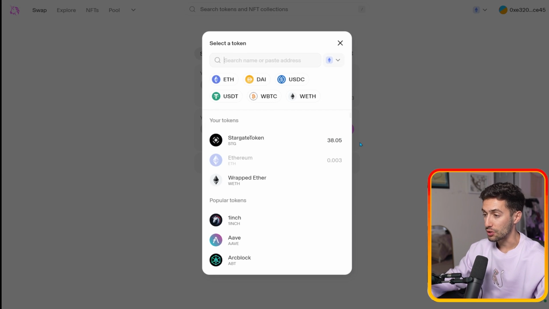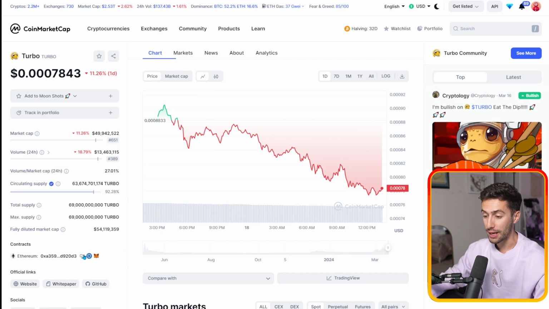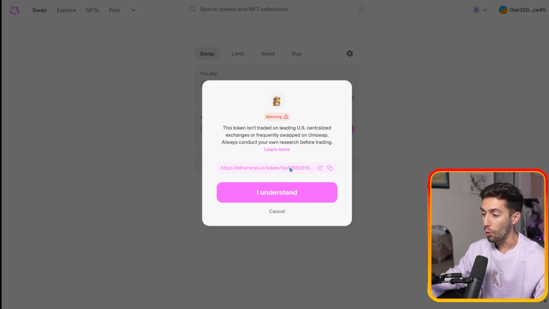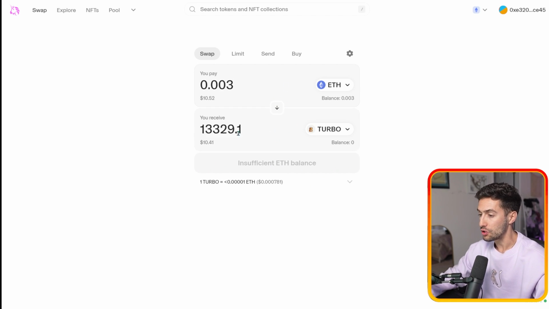Then we're going to click select token, and we're going to paste that address in that we had before. So if you forgot the address, again, on CoinMarketCap, click copy to clipboard on the address, come over to Uniswap, paste it in here, and we'll see it pops up under Turbo. It's going to give you a warning that it's not a popular coin because it is very small. That's okay. We'll click I understand, and then we can swap whatever we have into Turbo.